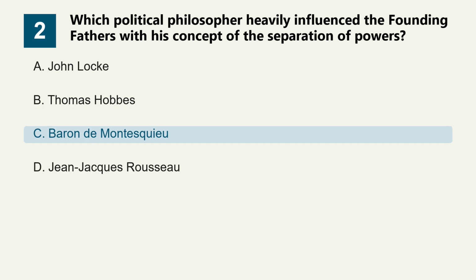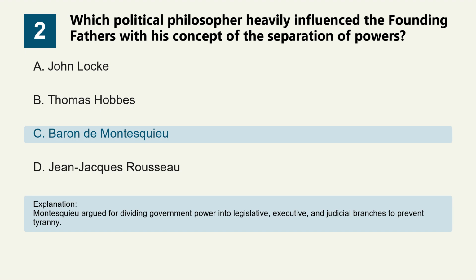Baron de Montesquieu. Montesquieu argued for dividing government power into legislative, executive, and judicial branches to prevent tyranny.